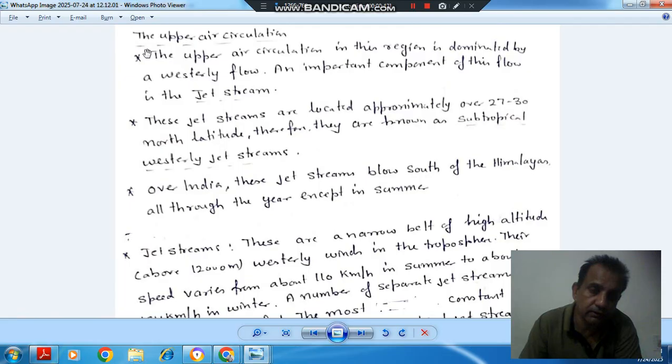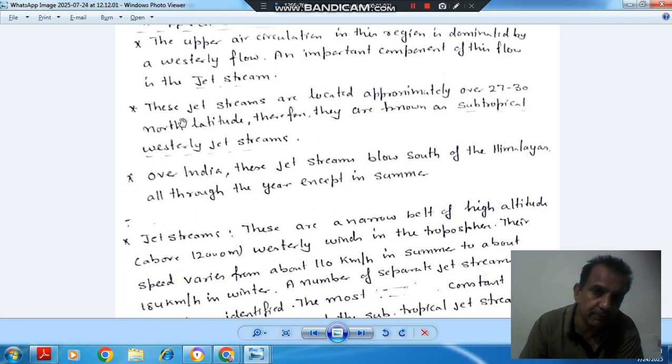Under this topic, the first point is that the upper air circulation in this region is dominated by a westerly flow. An important component of this flow is the jet stream. So upper air circulation is mainly the westerly flow, and the important component is the jet stream. Second point: these jet streams are located approximately over 27 to 30 north latitude. Therefore, they are known as the subtropical westerly jet stream.